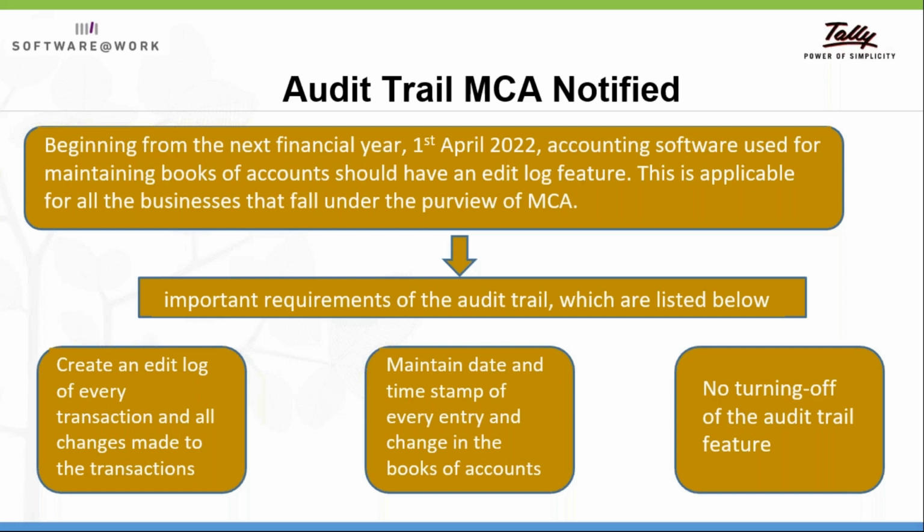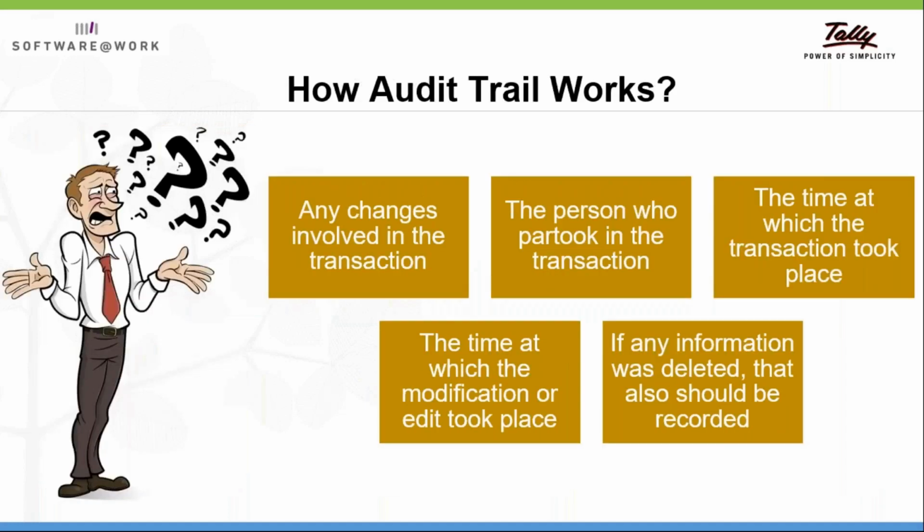If your ERP is capable of turning off this function, then there is no need of that ERP, as it is not following the MCA notification guidelines. So it's very important to follow these things in audit trail and create a beautiful product related to that. Tally has right now come up with this, and we will see the live demo also. So how will audit trail work?